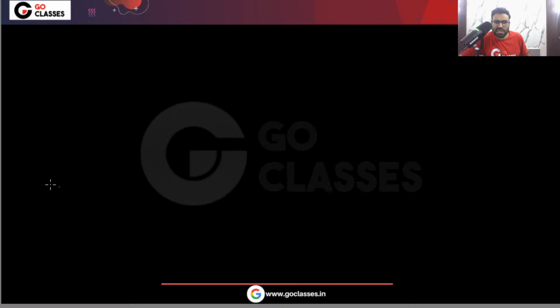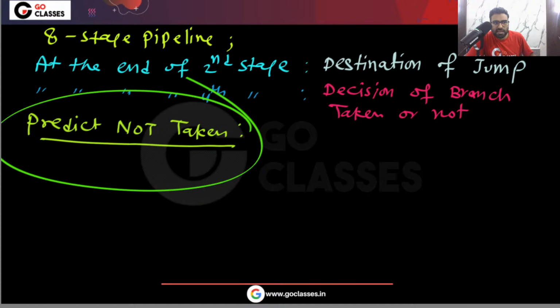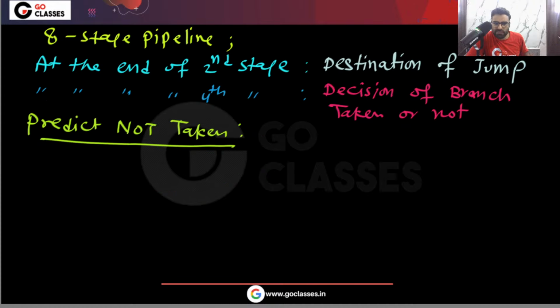These types of questions have already come in the GATE exam in the past, and they are also very strong candidates for coming in the future. That is the reason I am explaining this in detail. I hope you understood everything in a crystal clear way. Please tell me, did you understand this predict not taken strategy in a crystal clear way?